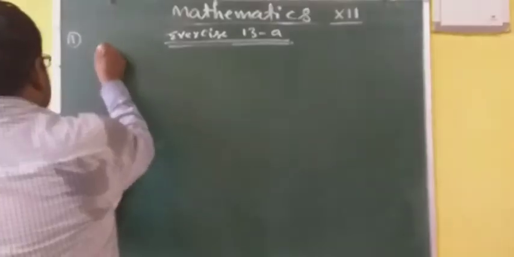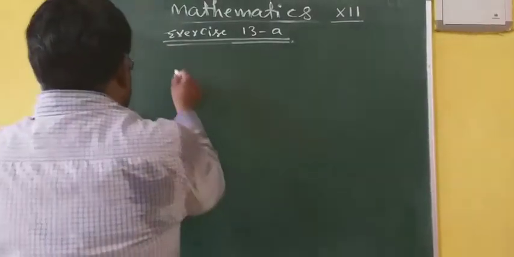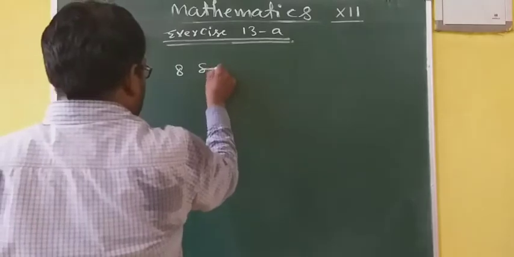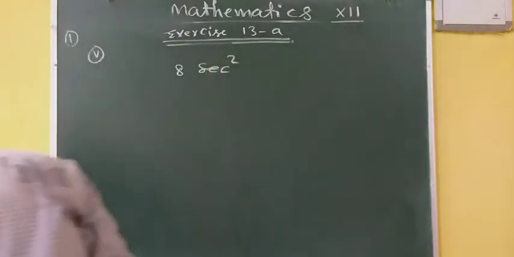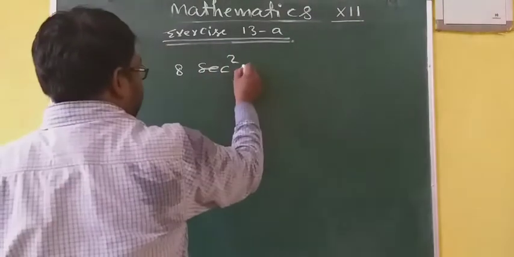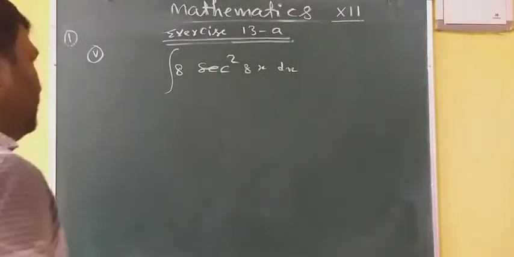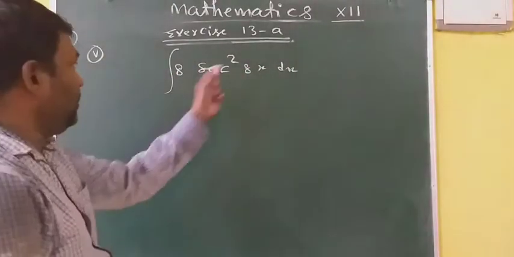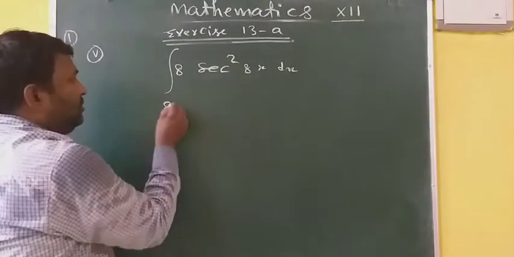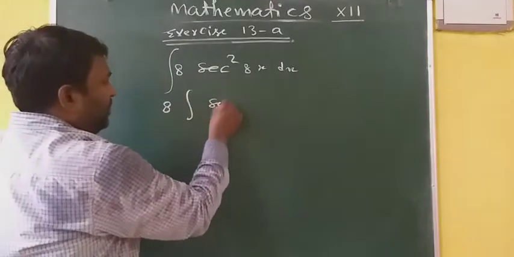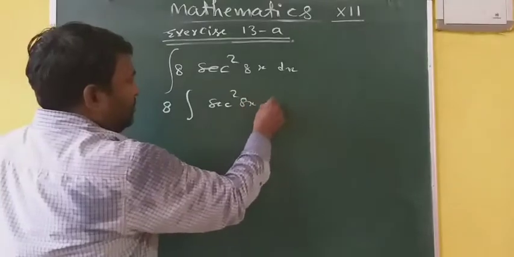Fifth part, question number 1. Integration of 8 sec square 8x dx. Since you know already, this 8 can be taken out. Now sec square 8x dx.